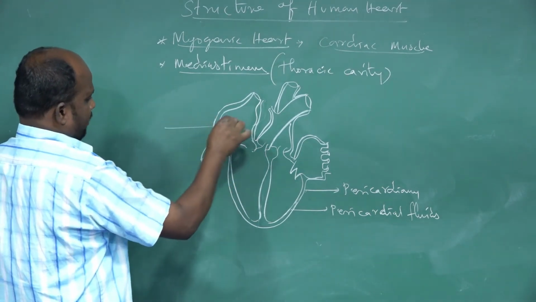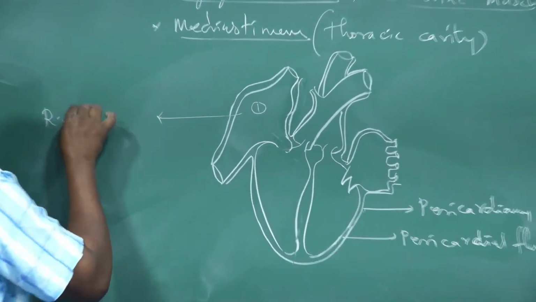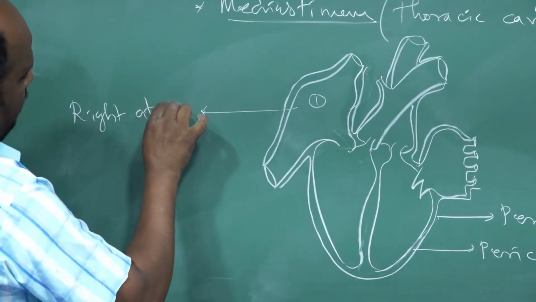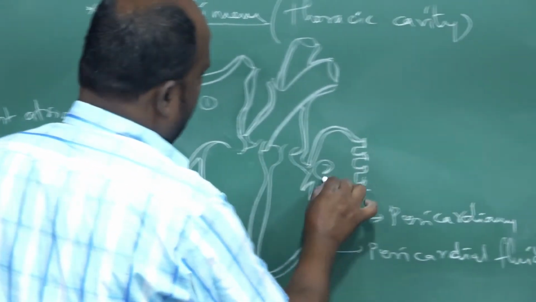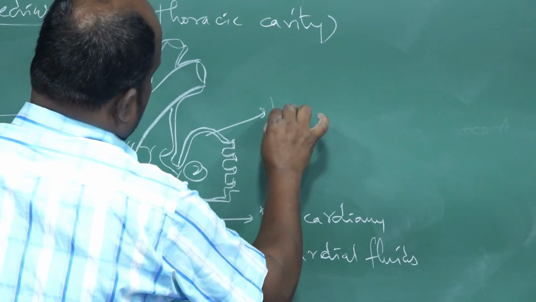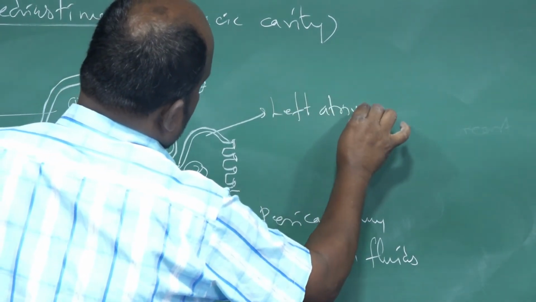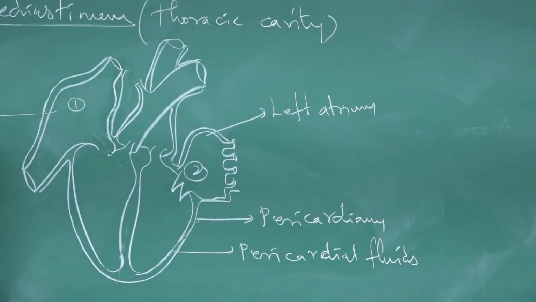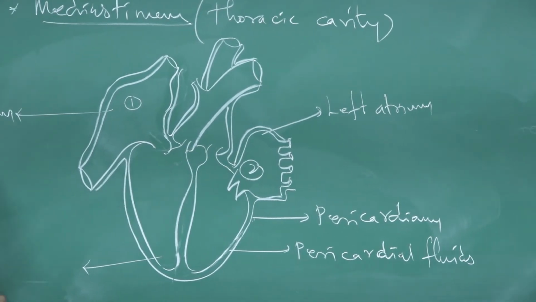Chamber number one is the right atrium. Chamber number two is the left atrium. Chamber number three is the right ventricle.